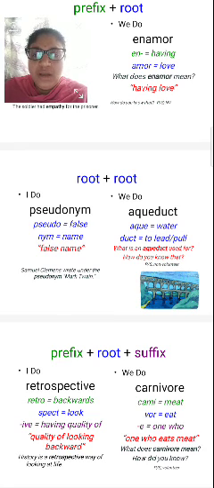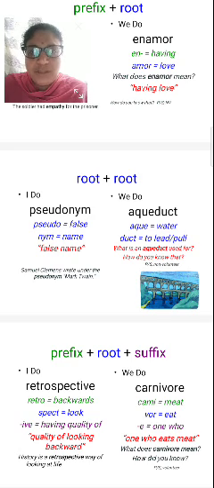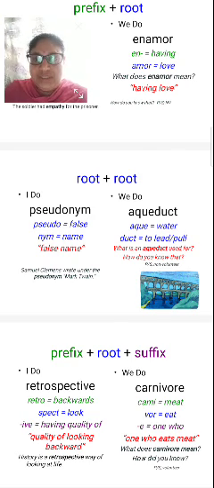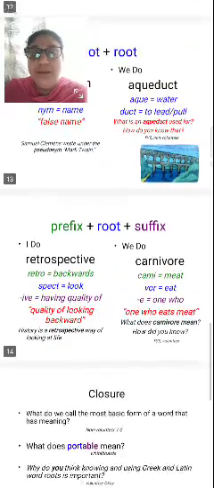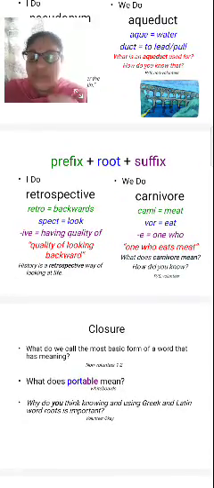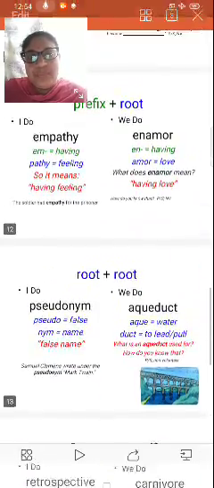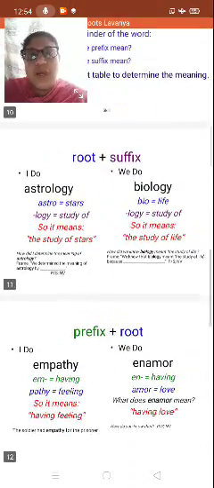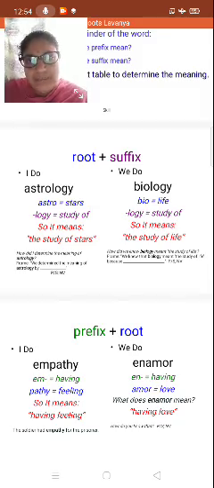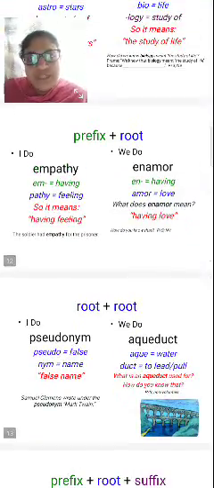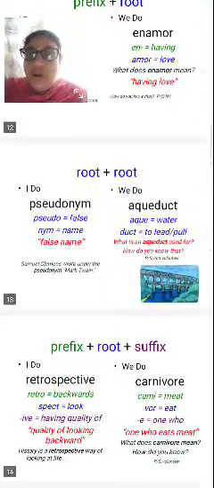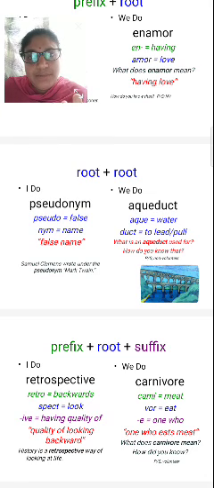Right? So what have you learnt now? Root plus suffixes is completed, prefixes plus root completed, root plus root also completed.